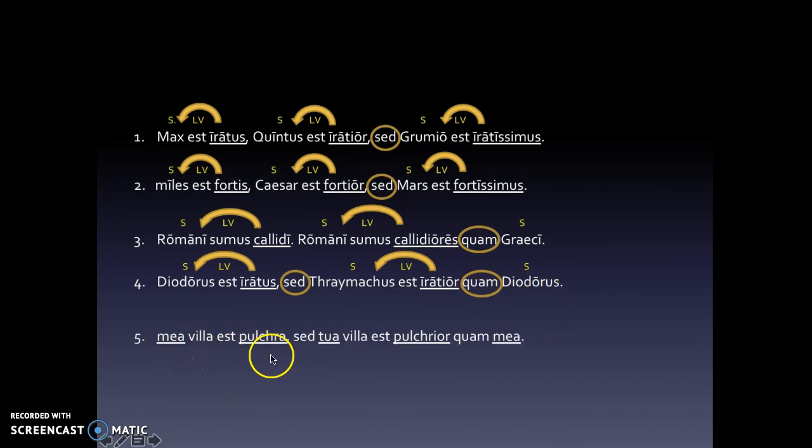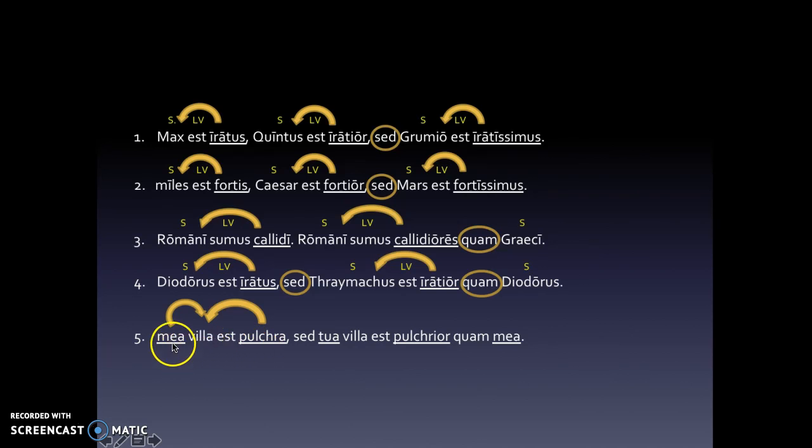All right, mea villa est pulchra, sed tua villa est pulchrior quam mea. Lots of adjectives in this sentence. There's going to be arrows all over the place. Let's go. All right, so mea, that's from the first declension. It's nominative singular. It's modifying villa. And they even look the same, which is nice. Pulchra, also nominative singular and therefore modifying villa.